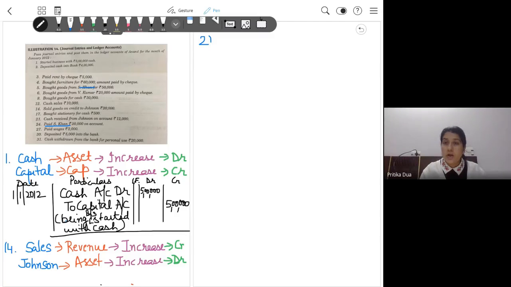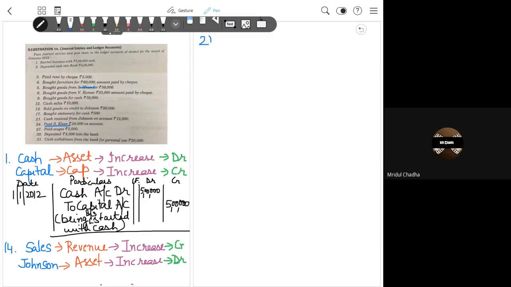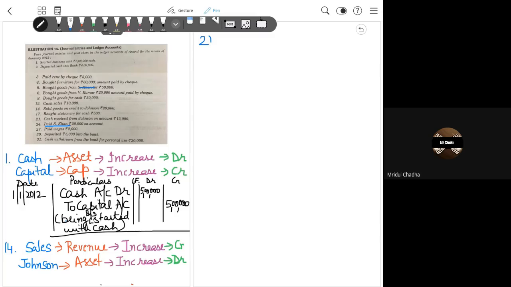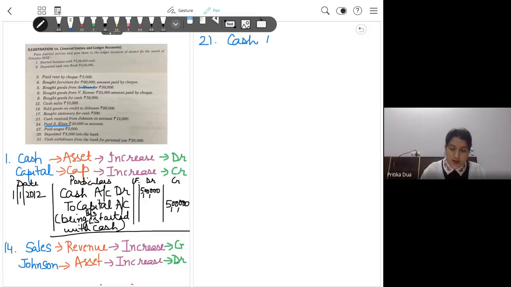Mridul, what is the entry to be recorded? We have received cash from Johnson. Ma'am, cash account debit to Johnson account. Okay, so cash account debit as per traditional classification. Okay, thank you, Mridul. You can mute yourself.